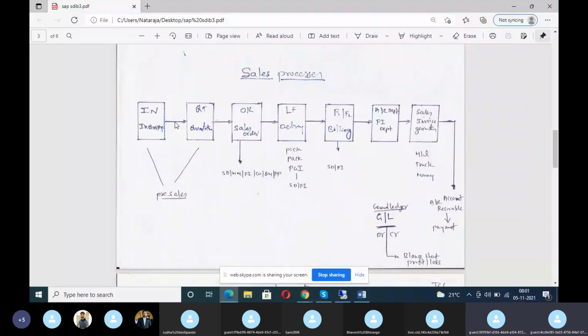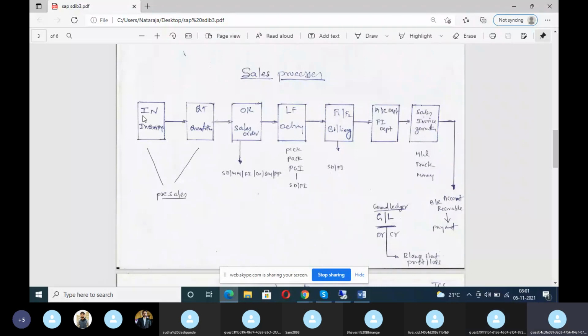Please write this down, all of you. Before that, please unmute. Somebody unmute it. Please unmute it. Okay.